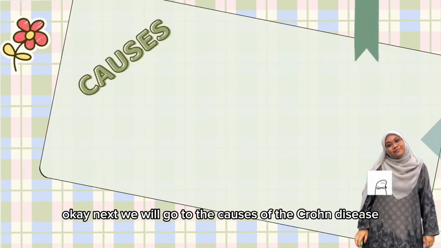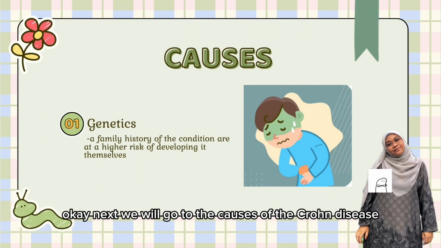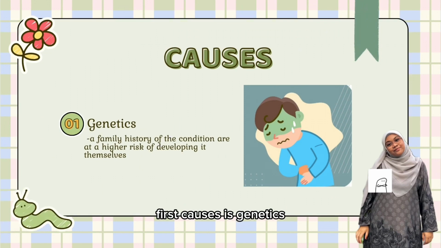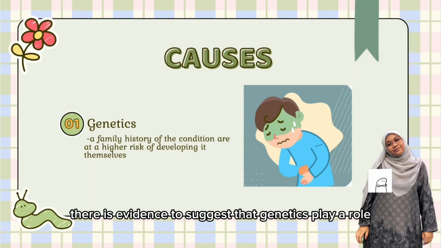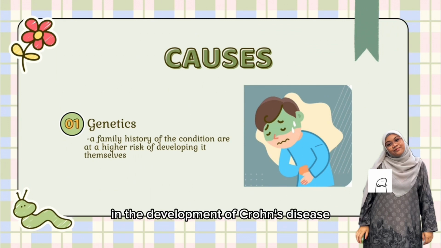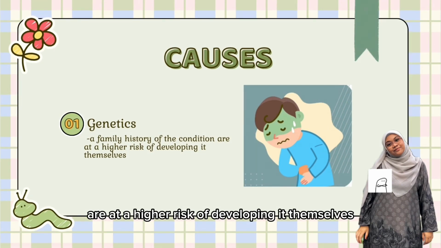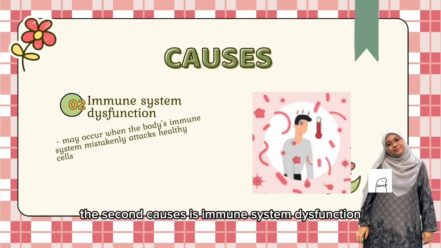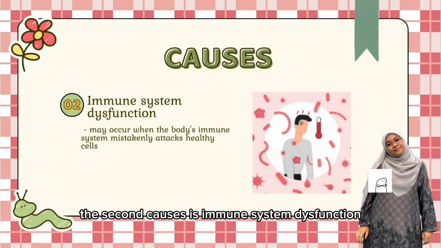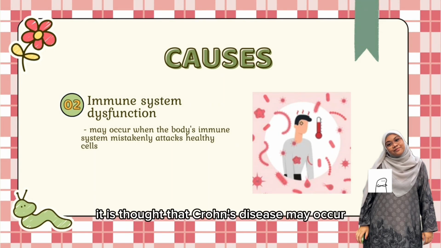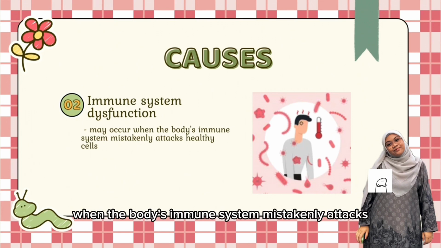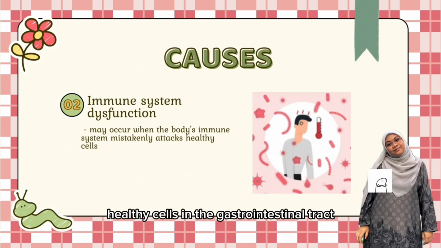Okay, next we will go to the causes of Crohn's disease. The first cause is genetics. There is evidence to suggest that genetics play a role in the development of Crohn's disease. Individuals with a family history of the condition are at a higher risk of developing it themselves. The second cause is immune system dysfunction. It is thought that Crohn's disease may occur when the body's immune system mistakenly attacks healthy cells in the gastrointestinal tract, leading to inflammation and tissue damage.